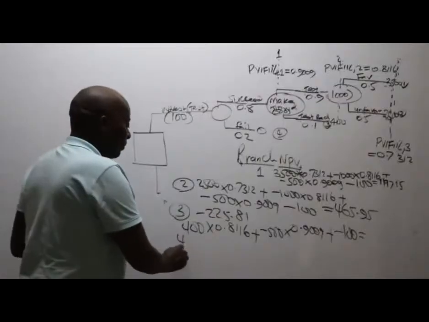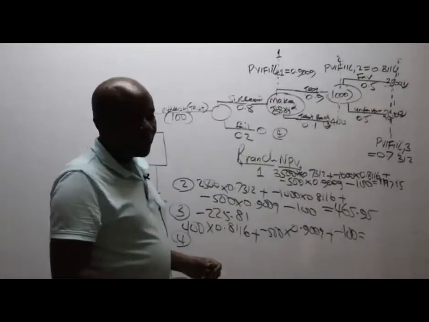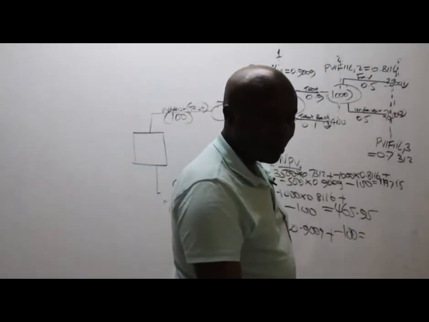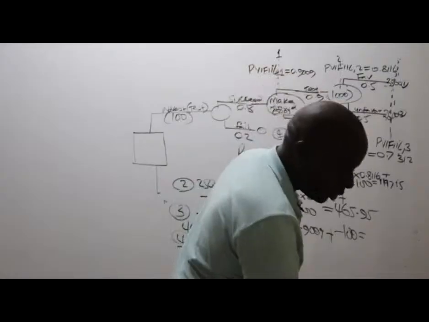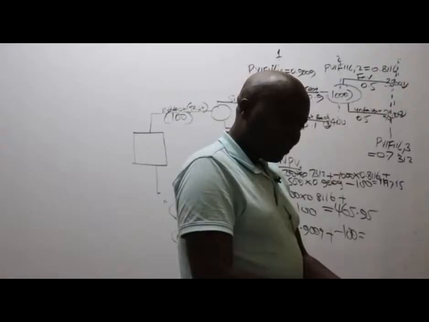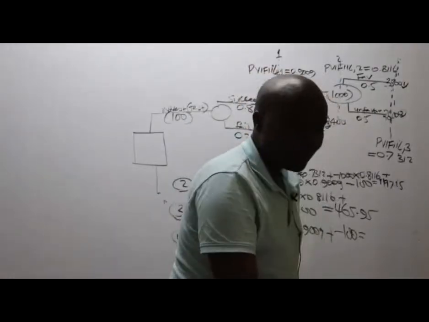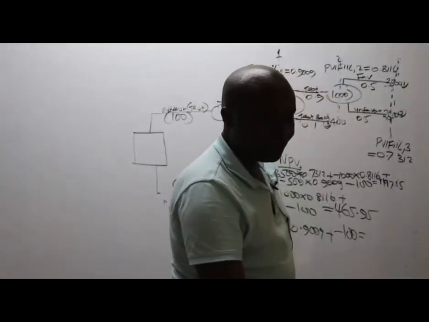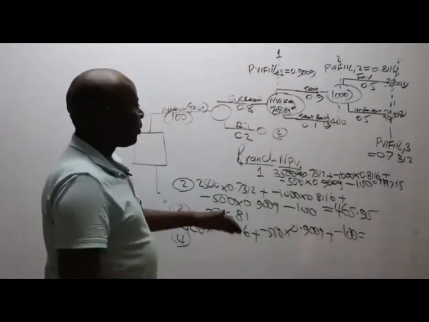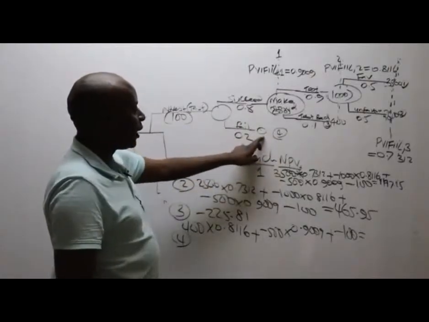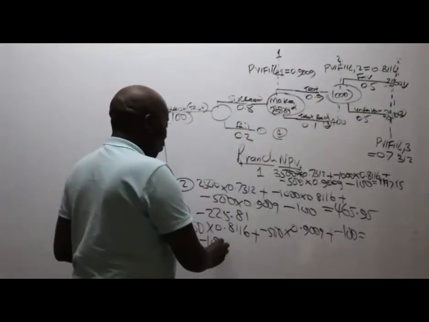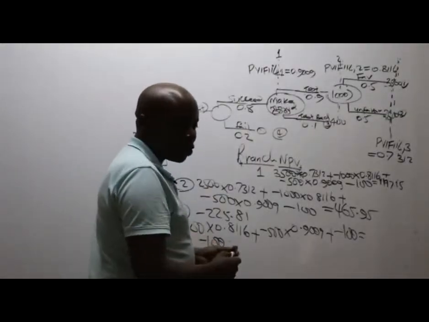And then you go to branch number 4. What do we have in branch number 4? Branch number 4 is no cash flow there, 0 minus 100. So branch number 4 is minus 100. Thank you so much.